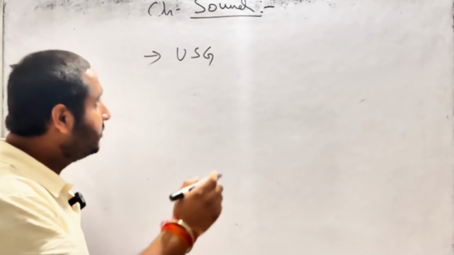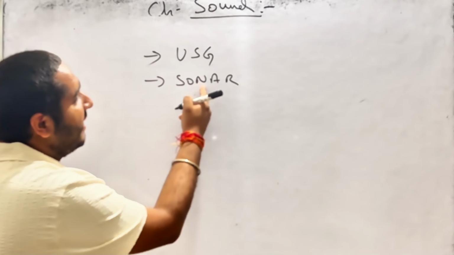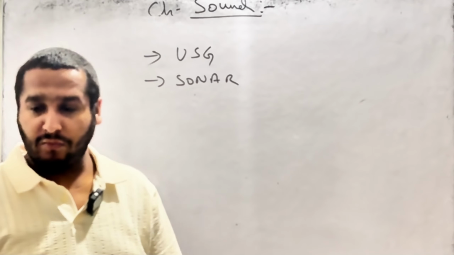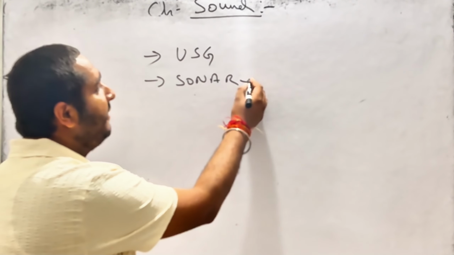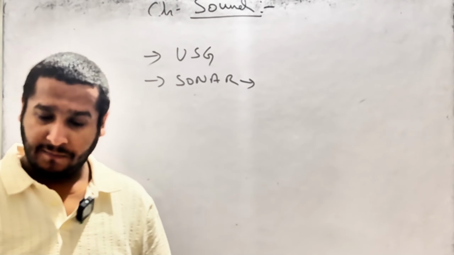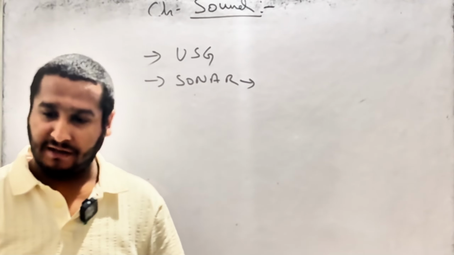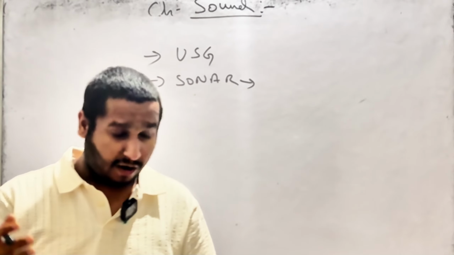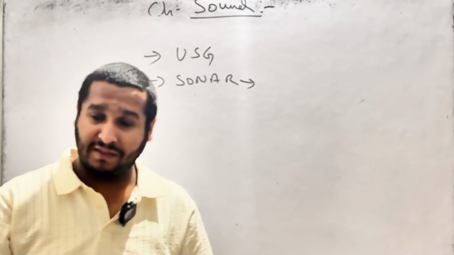Then there is sonar, sound navigation and ranging. This is applicable for ships traveling in the sea. Under the sea water, they don't know whether there is an iceberg or a big rock.